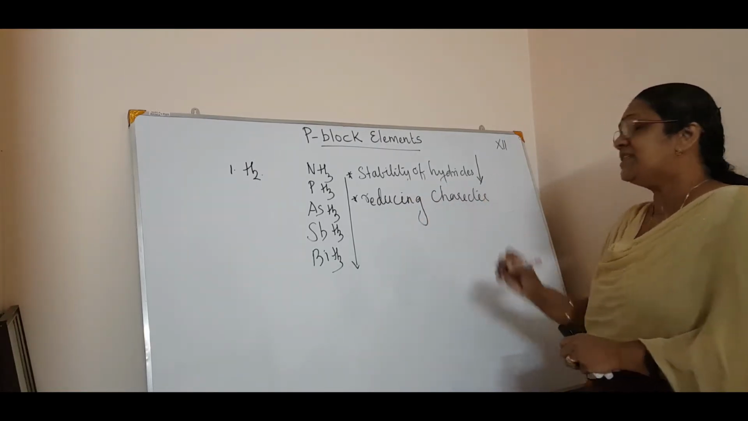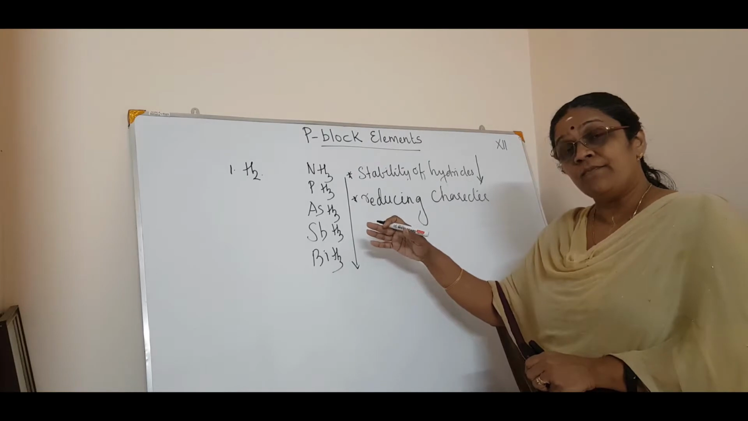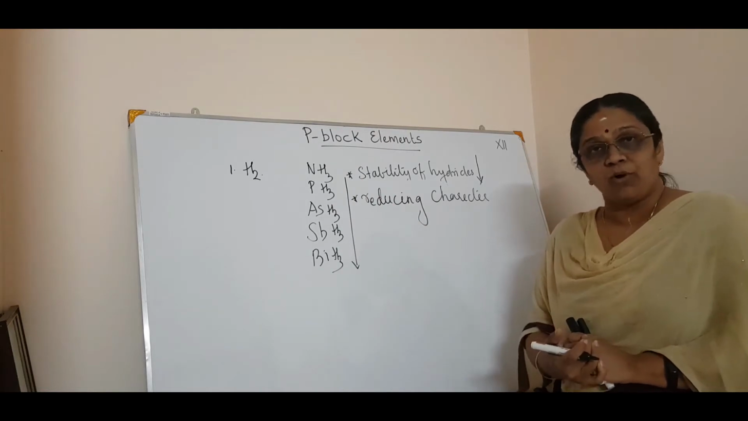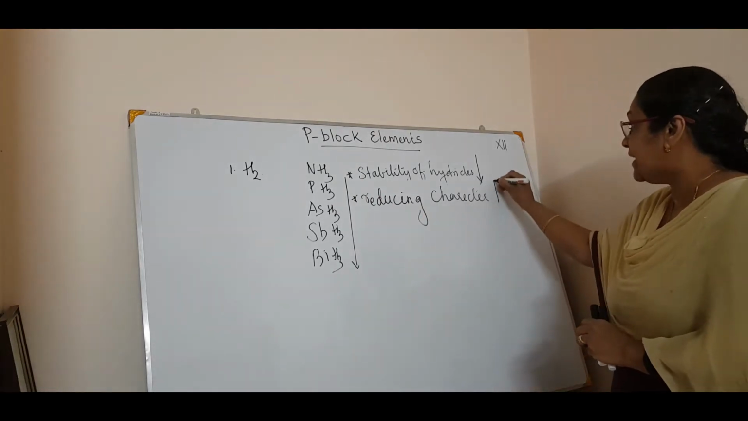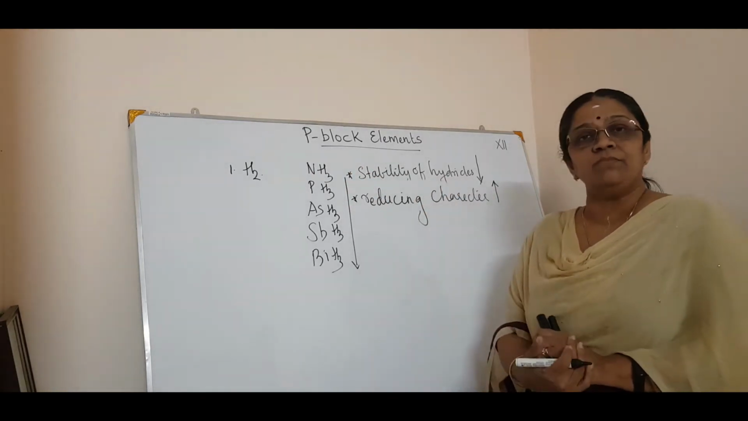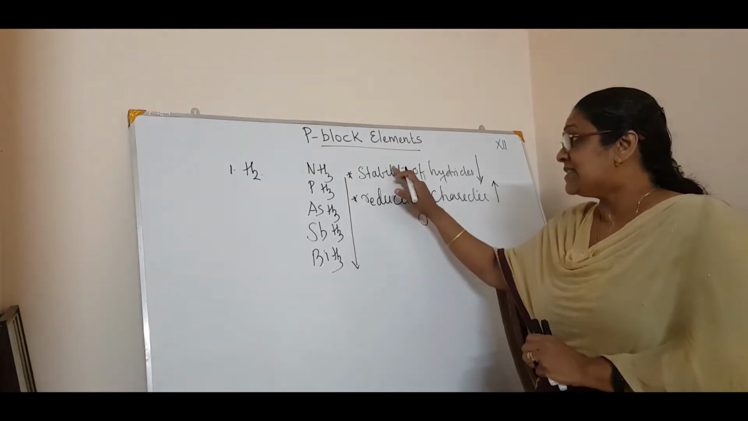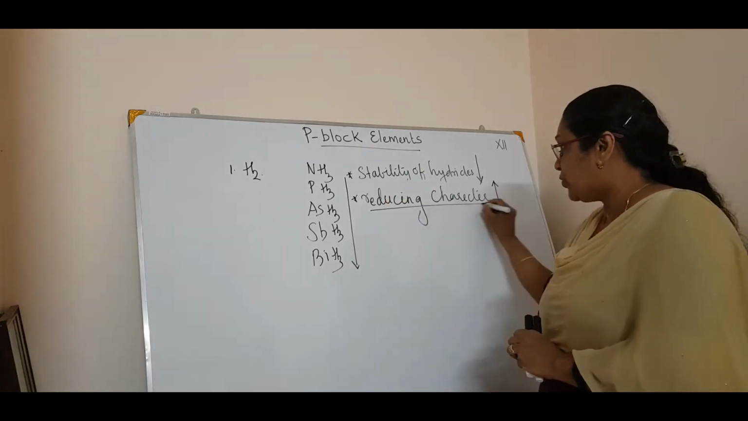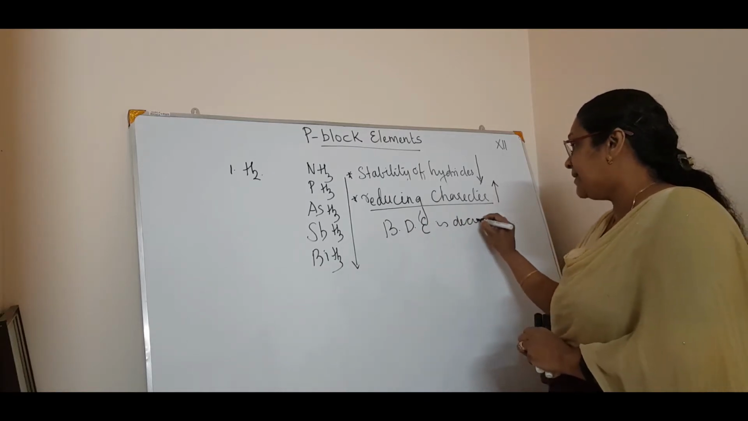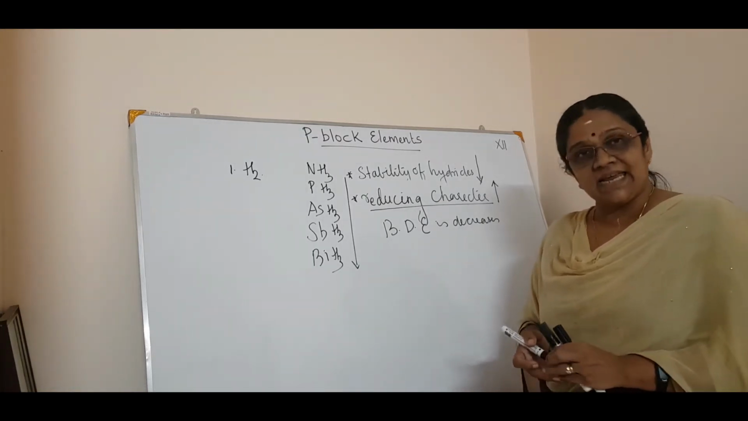What about the reducing power? The reducing power increases from top to bottom. So reducing character increases from top to bottom, whereas stability of hydride decreases from top to bottom. And the reason is the same as for the stability of hydride. For this also you can say the bond dissociation enthalpy is decreasing, thereby the reducing character is increased.